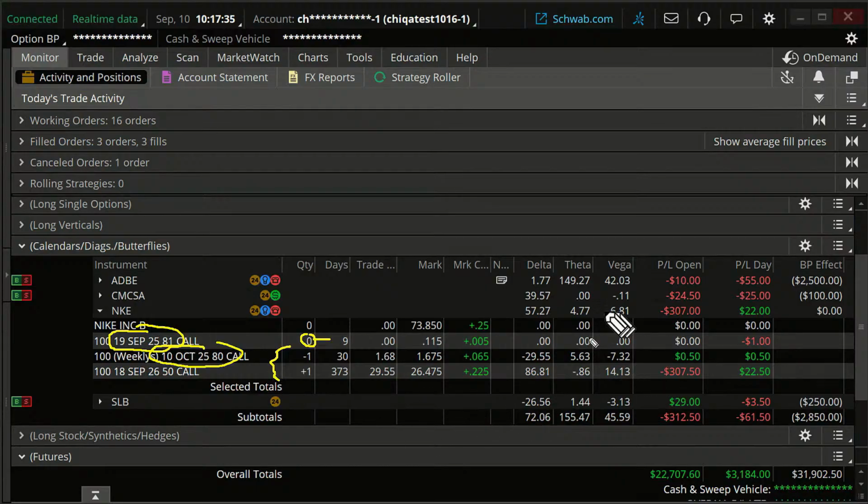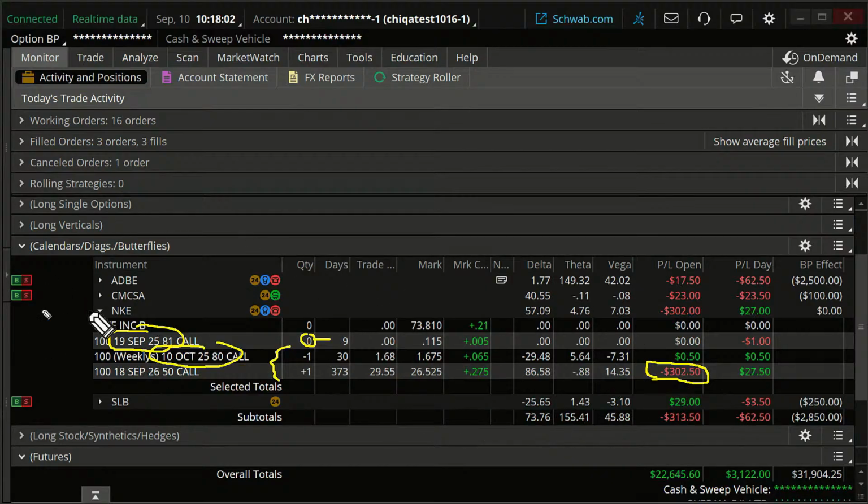And keep in mind, when you roll, we're kind of resetting the P&L on those short contracts. So yeah, the Leaps contract isn't looking so hot here, and we may be down overall on this, but keep in mind, we're bringing in credits along the way to hopefully help us out, okay?